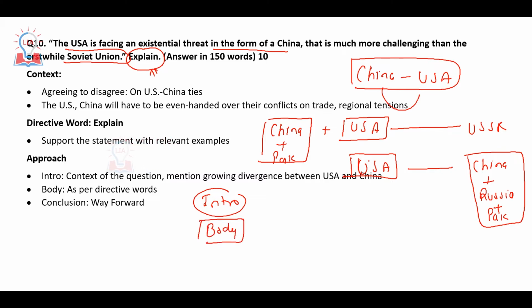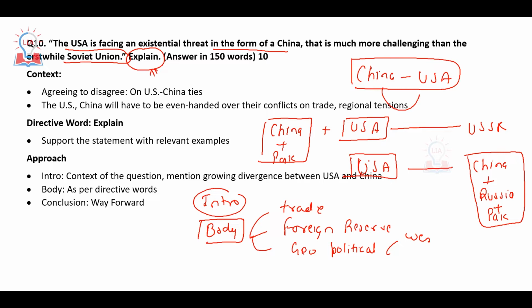In the body you have to see what type of challenges the USA is facing as of now in terms of trade, in terms of foreign reserves, in terms of geopolitics, like challenges in West Asia, in Central Asia, and challenges in the Indo-Pacific region.